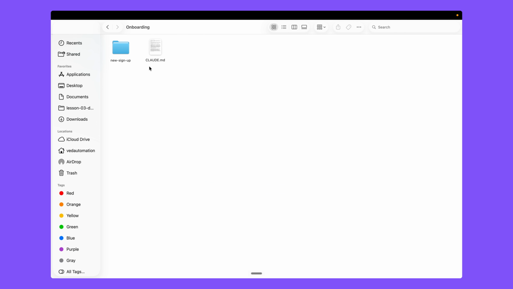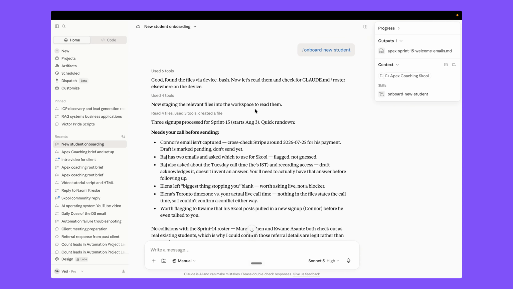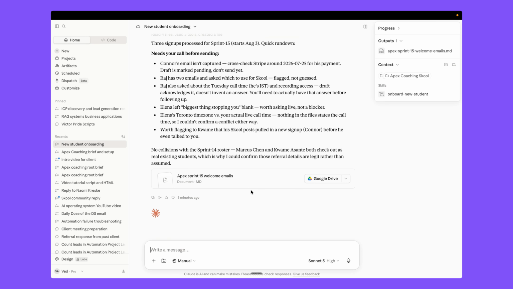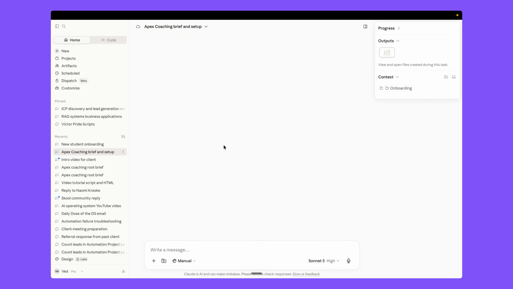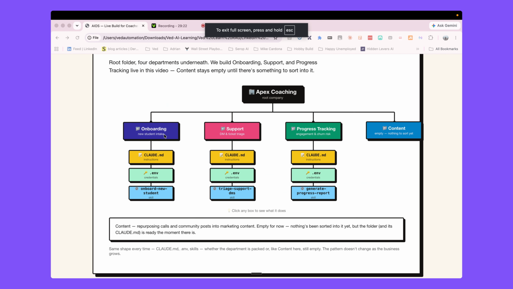So now once we create our skills and also our Claude.md instruction files and organize everything inside this folder for onboarding, anytime that you want to run, you just need to come here and run this command of a skill, and it automatically writes emails for each student based on the submission of the form that they submitted during the onboarding, right? So this is the one part and now we cover our onboarding. We create the claude.md file, we have the env file and also we include our skill as well, right?